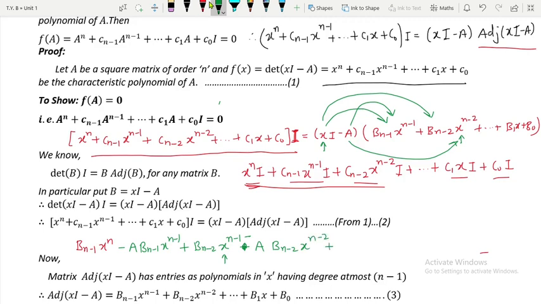So next term will be plus and so on. And now I will multiply this xI with this B_1 x, so what you will get?